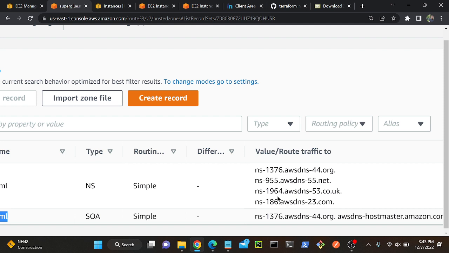If you go to SOA, you can see that the primary DNS server information will be here, right? Second, the awsdns-hostmaster.amazon.com, that's the mail address. Note it down. SOA contains primary DNS information. Second, mail address information.